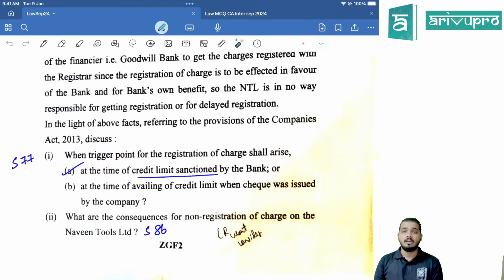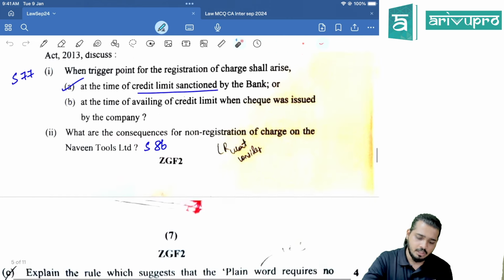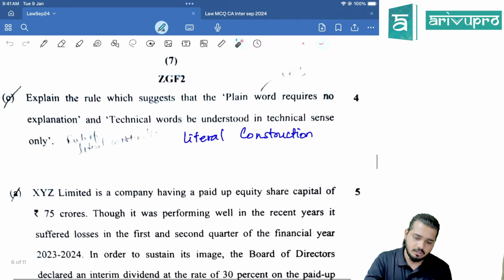Section 77, charge was created in the month of March. Then what are the consequences of non-registration? Directly section number 86. Sorry.